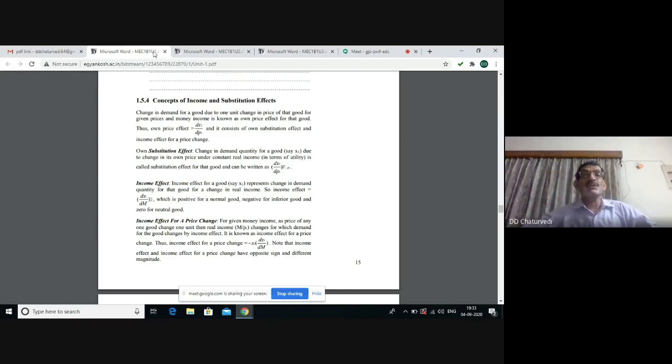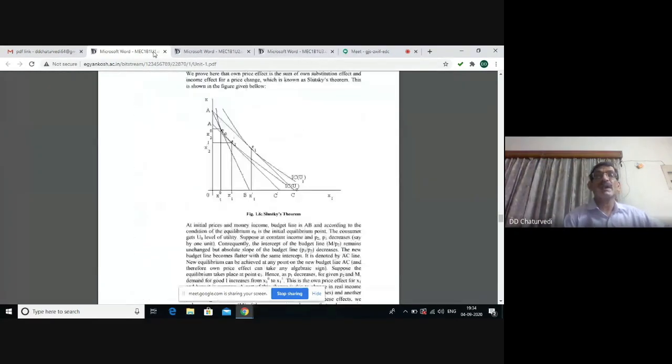So we are showing this by writing dxi upon dpi, u bar. U bar means utility does not change. Only price ratio has changed. That means price of one commodity has declined. Second effect is income effect. When price of a commodity declines, the real income of the consumer rises. And this also persuades the consumer to purchase more of the commodity under question.